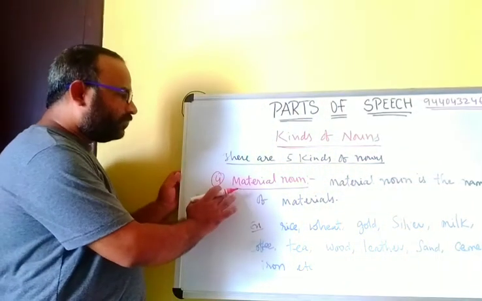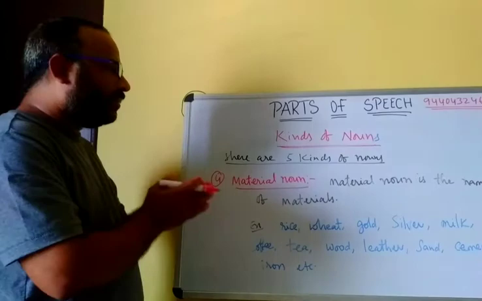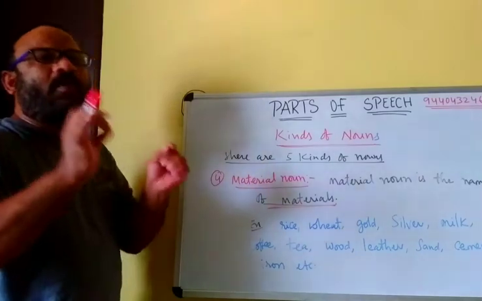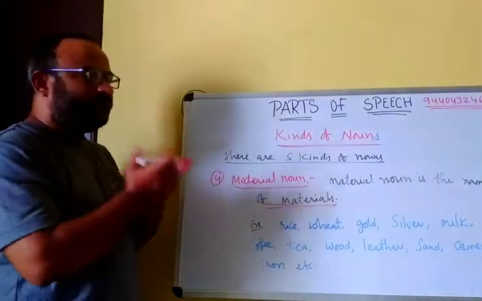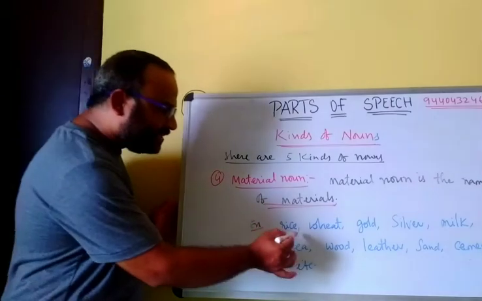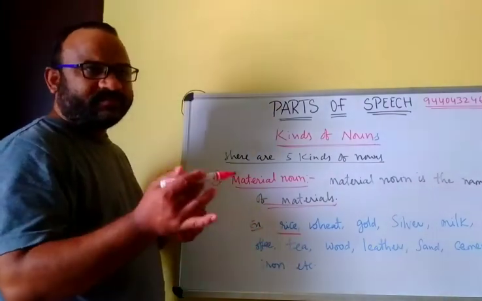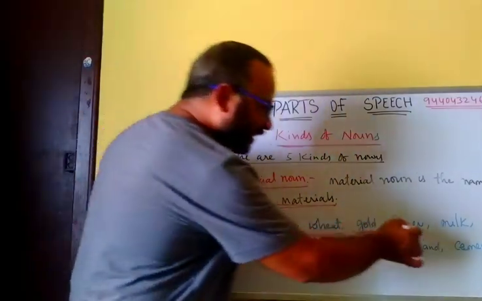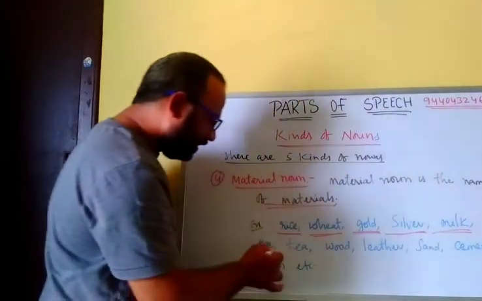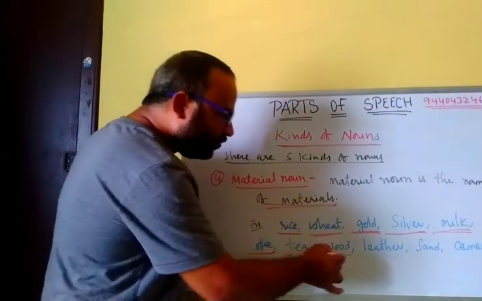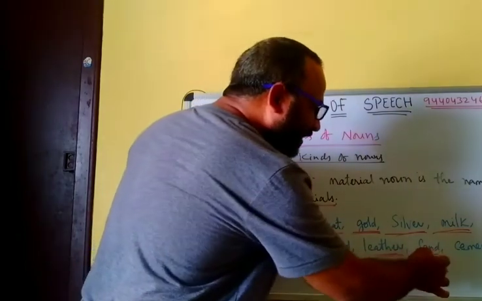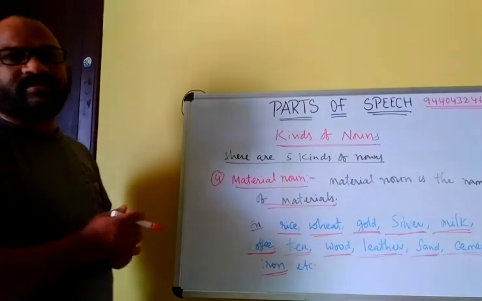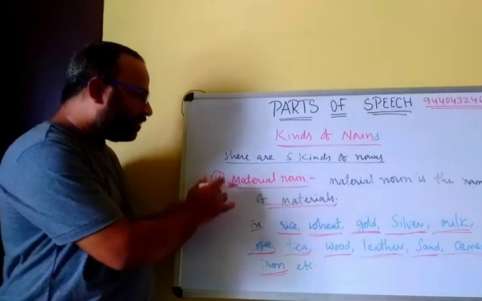Now, the fourth one, material noun. A material noun is the name of materials. Simply you can say name of materials. Rice, it is a thing.